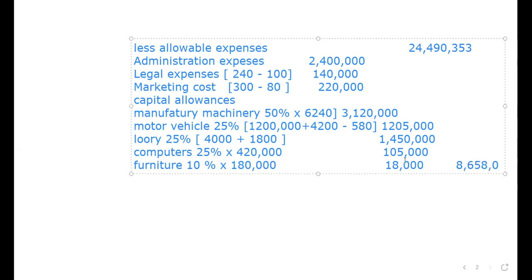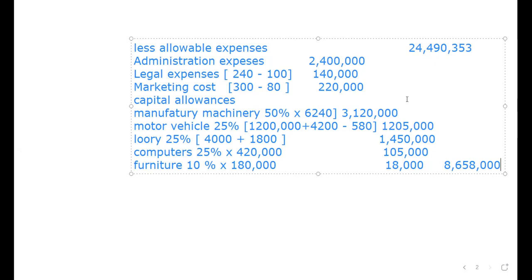Sorry for that. Let me add again, so I confirm if I'm accurate. 2,400 plus 140 plus 220 plus 3,120 plus 1,205 plus 1,450 plus 105 plus 18. Yes, we are correct: 8,658,000.